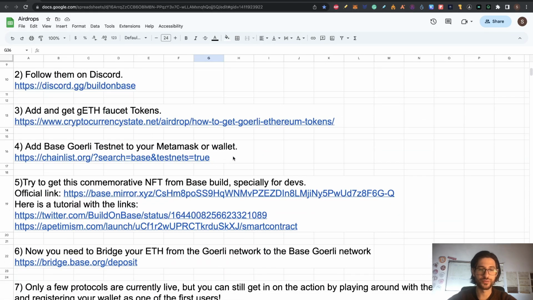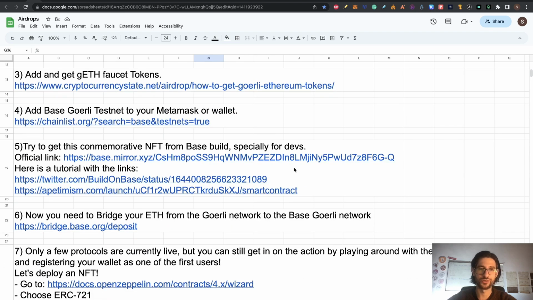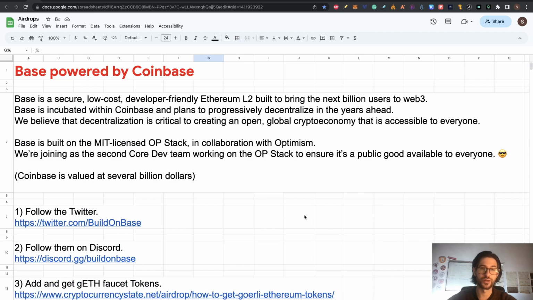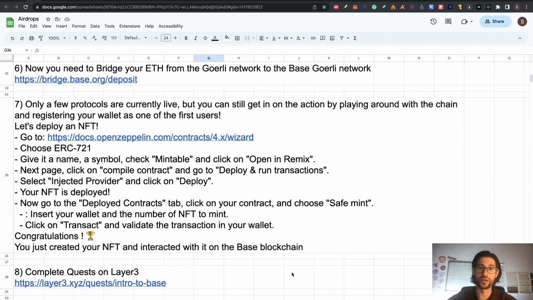Many technical things this time, guys, but all this was interaction with the ecosystem in terms of transactions and contract deployments. We did a lot of things, guys. We got the NFT for developers. I will keep a close eye on this possible airdrop. I think it's going to be big.